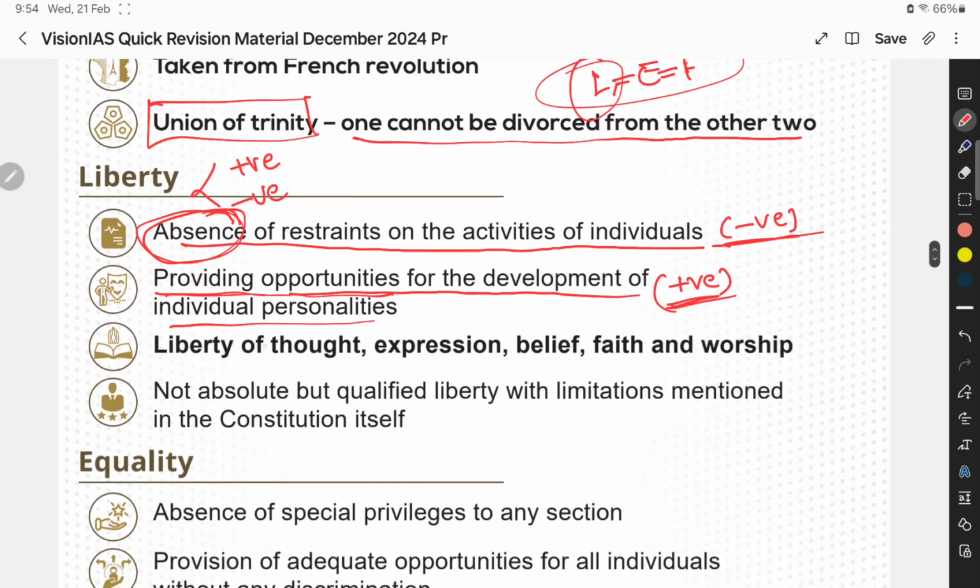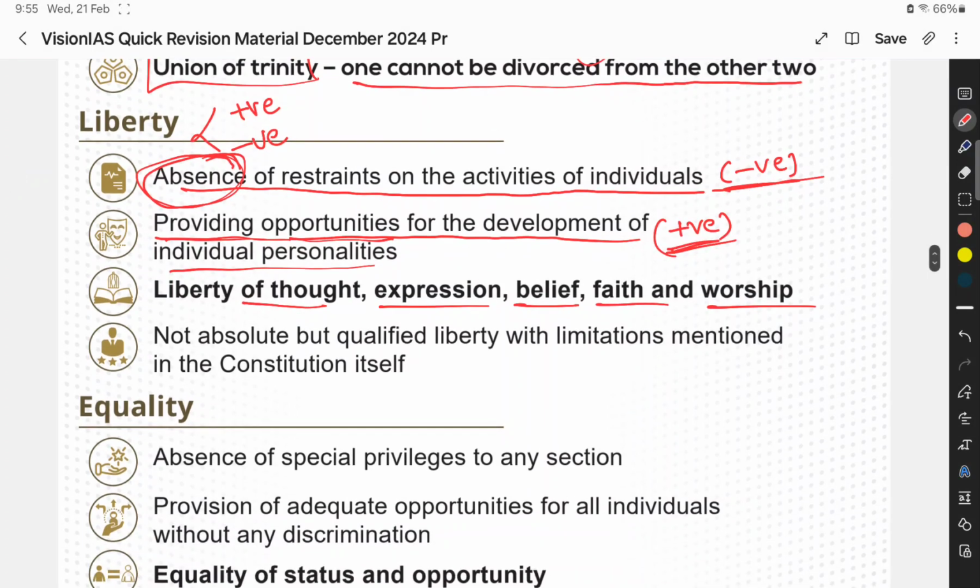And liberty of thought, expression, belief, faith, worship is mentioned in the Preamble. And this liberty is not absolute but qualified. It means liberty can be suppressed by the government in certain cases. There are some limitations. You can't go to the court saying that your liberty is suppressed, because there are certain limitations mentioned in the Indian Constitution itself.